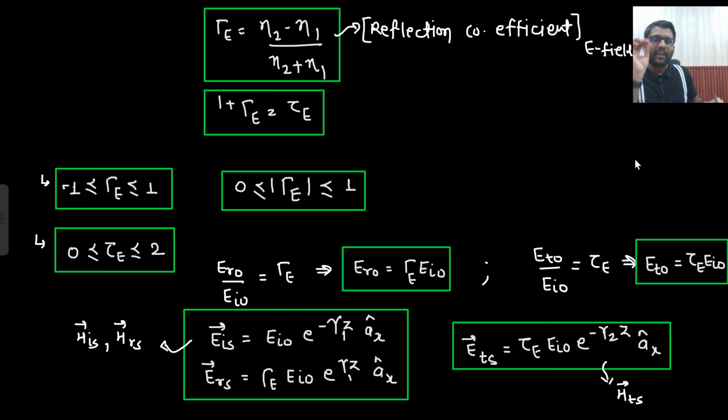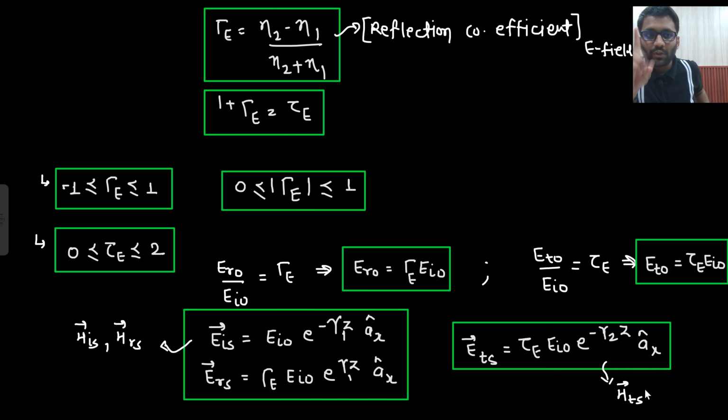So whenever any expression is given, my first task would be to convert it into the electric field. If the magnetic field is given, my first task will be to convert it into the electric field and then solve the problem. If HIS is given, what will I calculate? EIS. Then from that I will calculate ERS, then from that I will calculate ETS. From ERS I can get HRS, and from ETS I can get HTS. All these will be clear when we solve the problem.